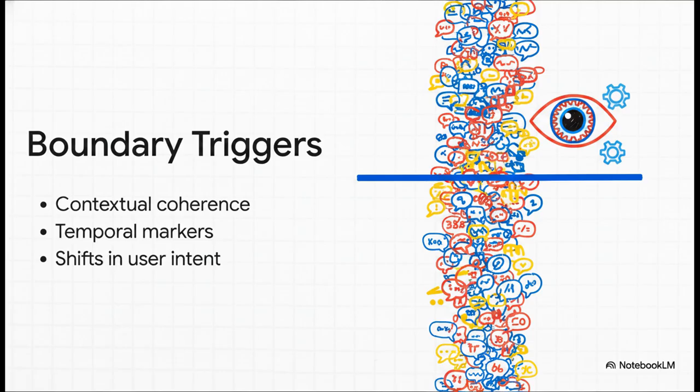Every single time a new message comes in, an LLM-based detector evaluates if a meaningful shift happened. What's it looking for? Things like a drop in contextual coherence, or temporal markers, like if you suddenly say, "by the way," which usually means you're changing the subject, or a clear shift in user intent, like moving from just asking questions to making a final decision. It actually outputs a Boolean decision and a confidence score, so it knows exactly when a topic has ended.